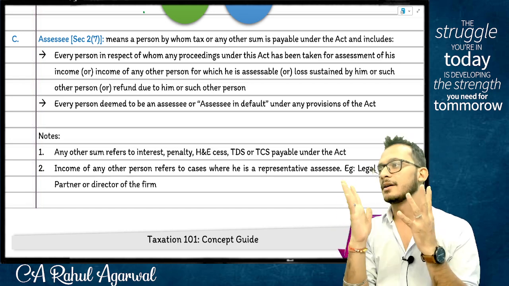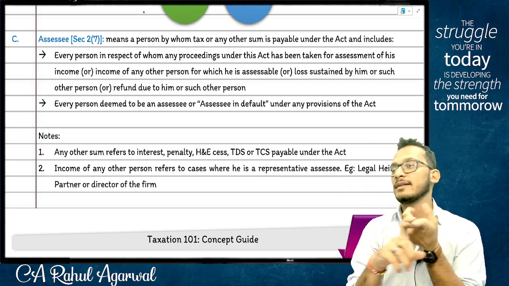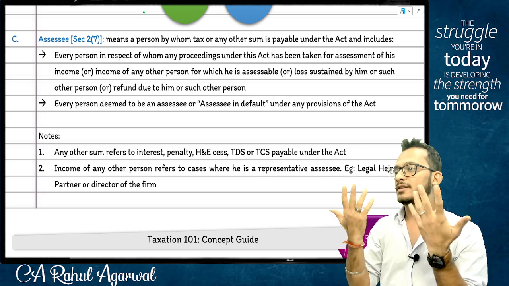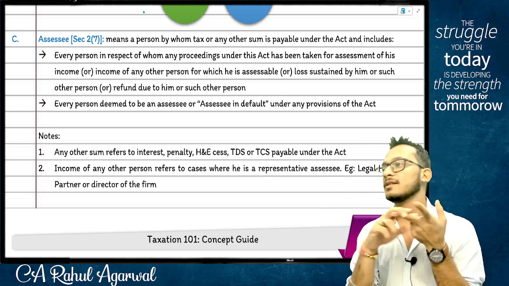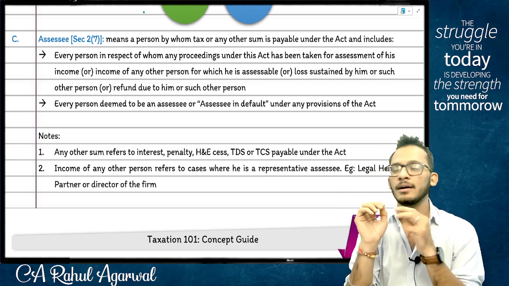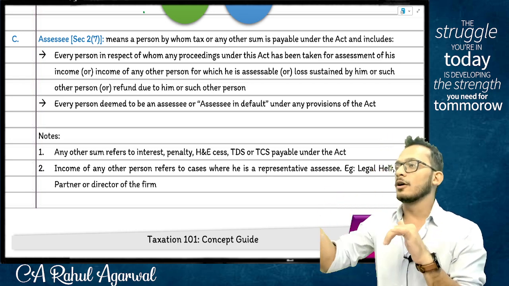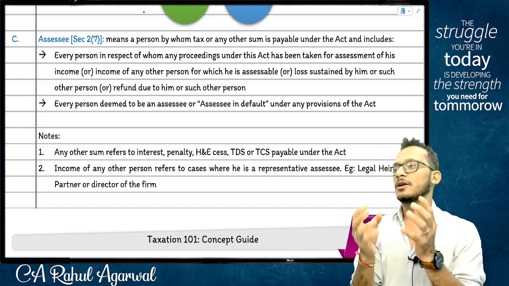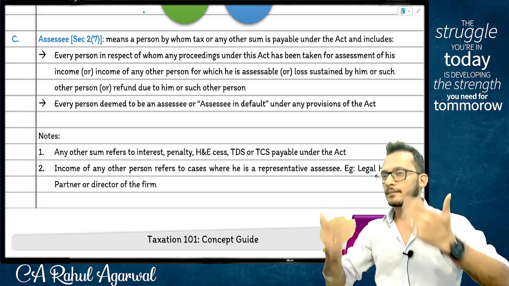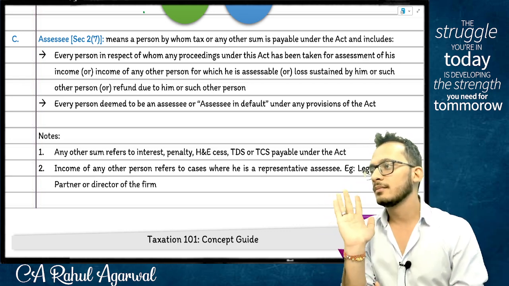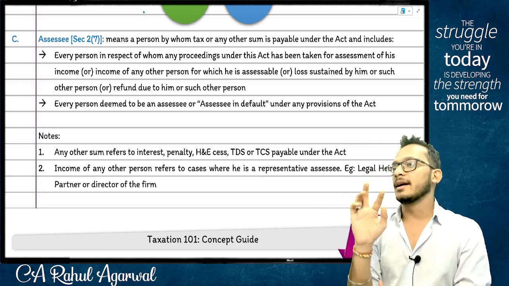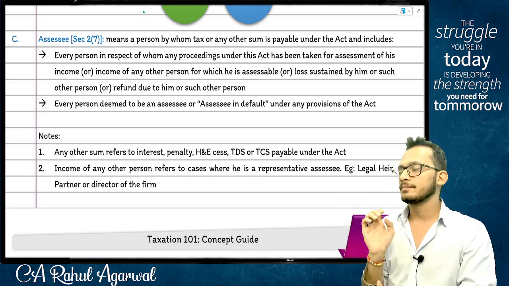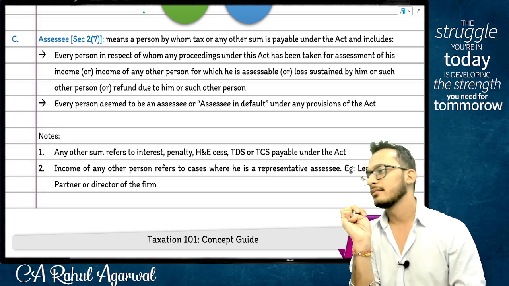5 examples for you people where income tax says your previous year and assessment year will become the same year. Case number 1: I am leaving India with no intention of coming back. Case number 2: business or profession discontinued in the year. Case number 3: I have transferred all my assets with an intention to evade tax. Case number 4: AOP or BOI created in the year and dissolved in the same year. Case number 5: foreign ships coming to India should leave India only after paying tax. That is what the idea is.